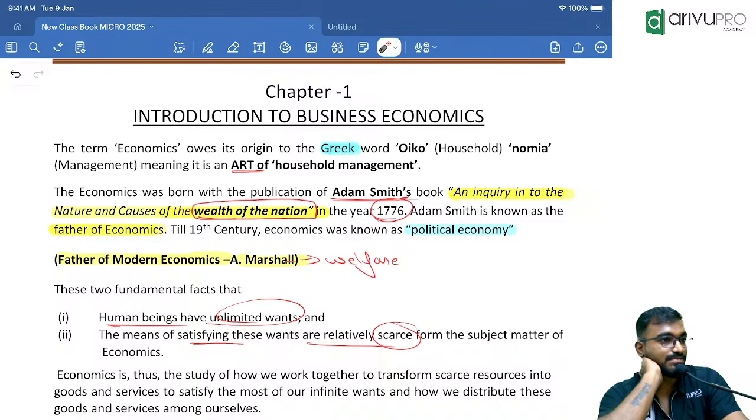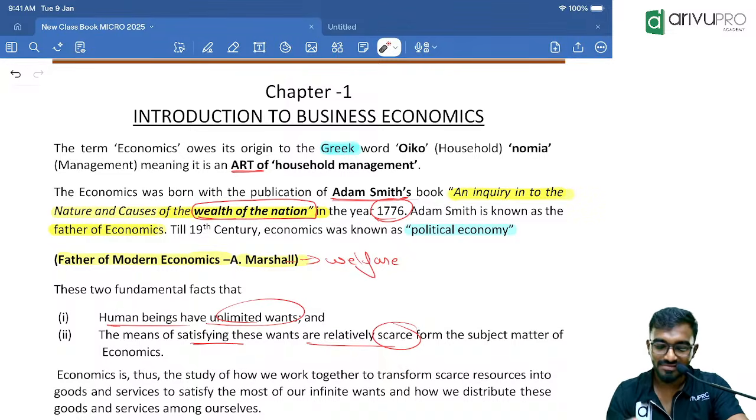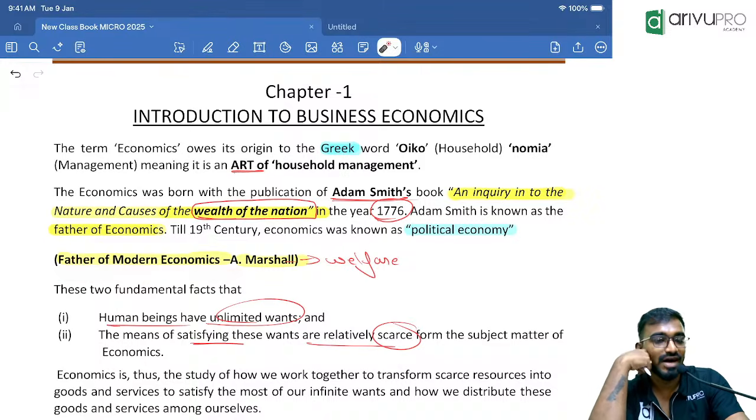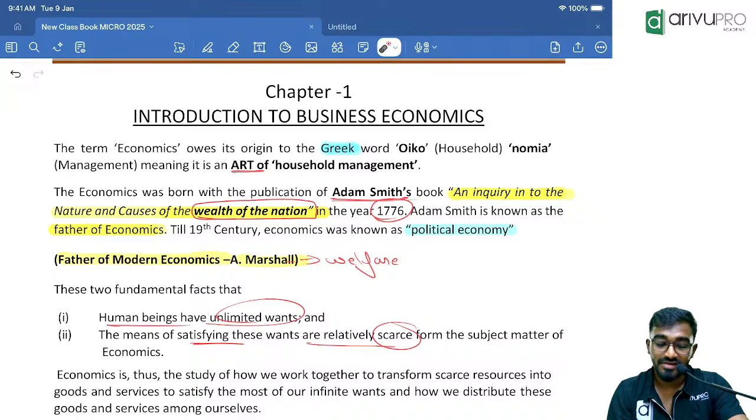People started accepting this particular definition. That is why Alfred Marshall is called the father of welfare economics. And why is Adam Smith called the father of economics? He was the first person to give a systematic definition of economics.